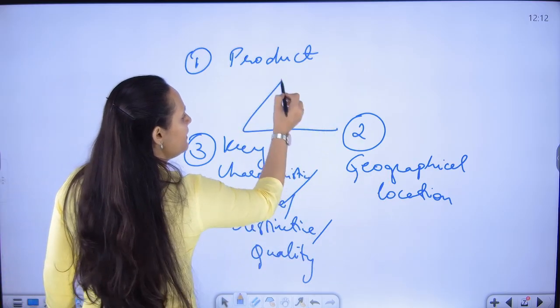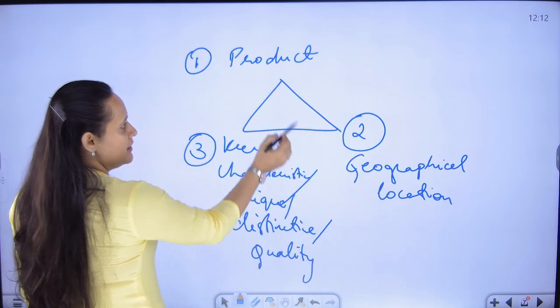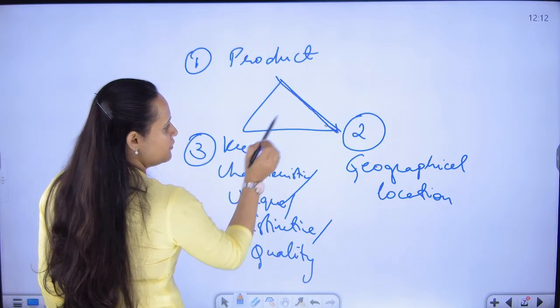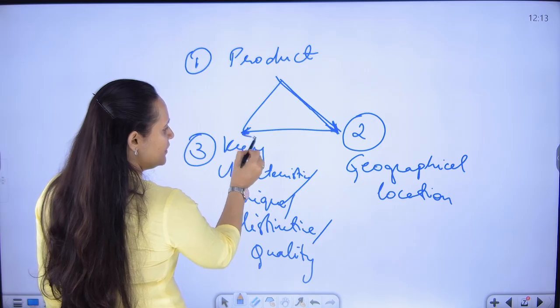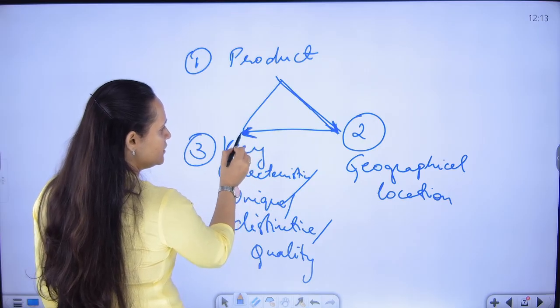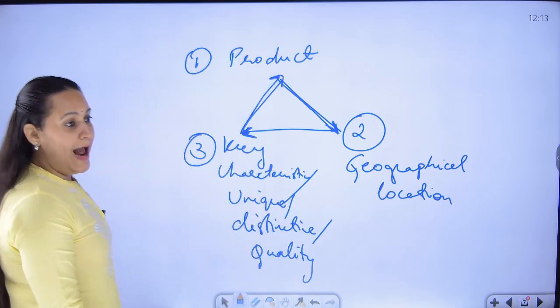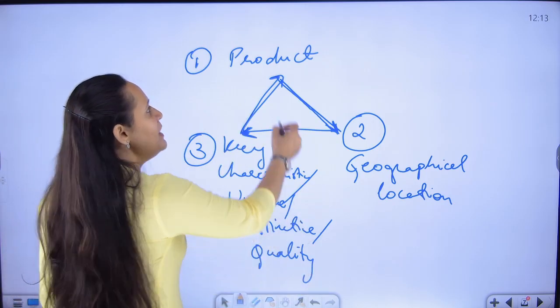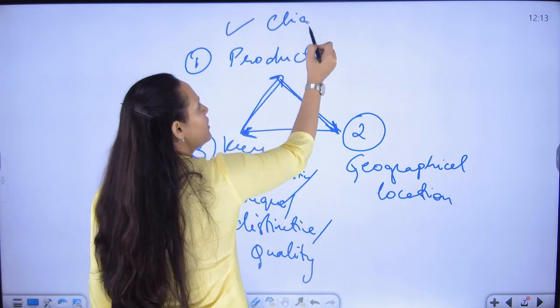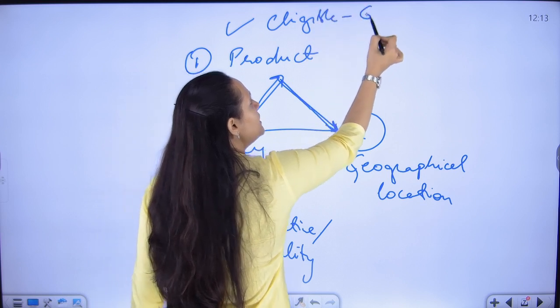So this triangle should be established that the product is from a particular geographical location. That geographical location is adding some kind of key factor or unique feature to the product. And these three things put together in one particular product will make it eligible to be called a GI product.